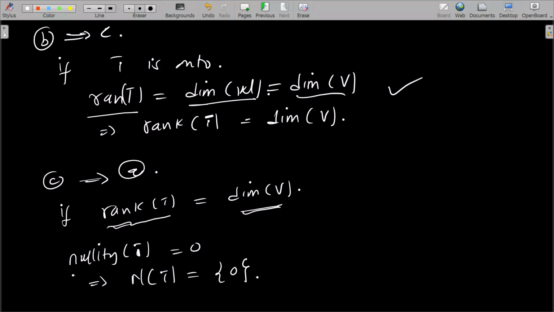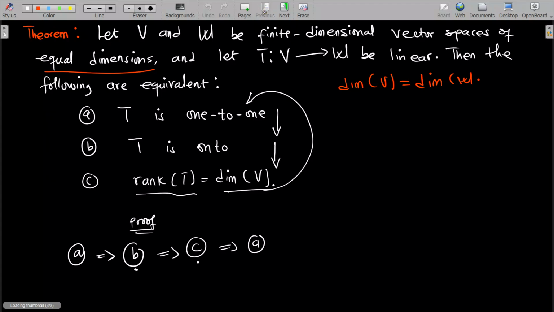From our previous video, we said that if the null space of T is just the zero vector, it means T is 1-to-1. And that ends this proof as well. So that is the proof of this theorem, stating that if V and W have the same dimension and T from V to W is linear, then the following are equivalent.